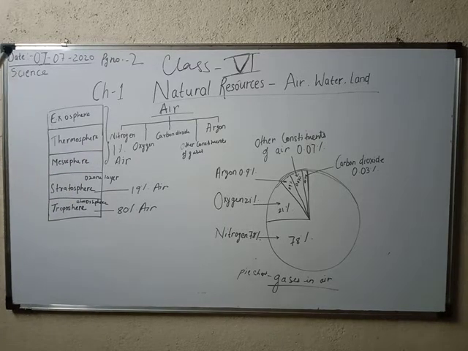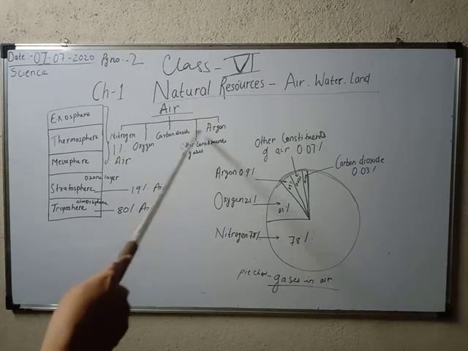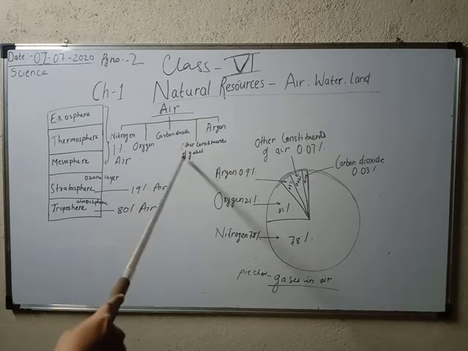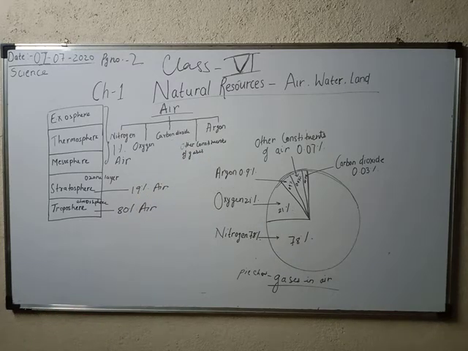Have a reading on page number 2. Just a quick reading. What is air? Air is the atmosphere around the earth, containing nitrogen, oxygen, and sulfur dioxide. I have already told you that other than nitrogen, oxygen, carbon dioxide, and argon, different types of more gases are present here, so those gases come under other constituent of gases. So sulfur dioxide, water vapor. Yes, water vapor is also present in the air. That is called moisture. And dust particles. Yes, dust particles are also present in the air.